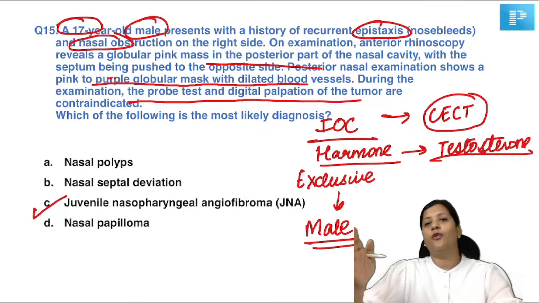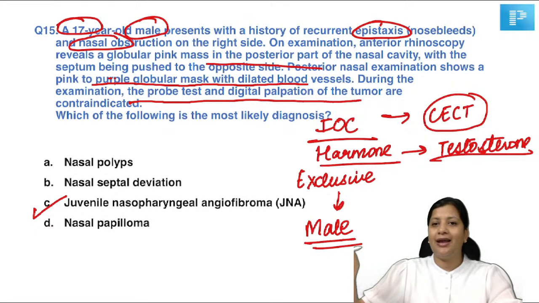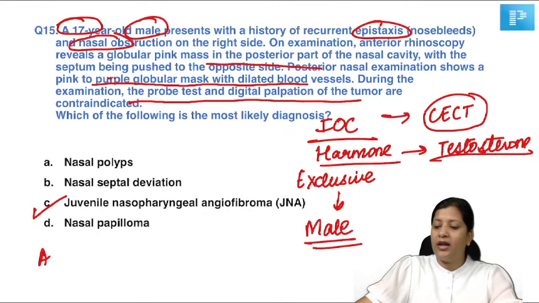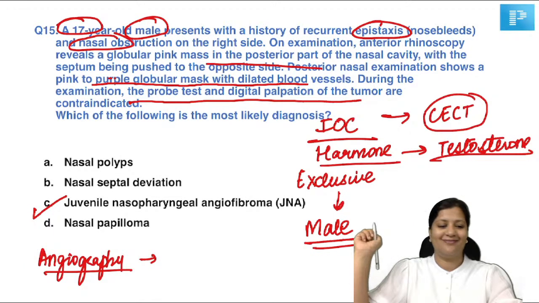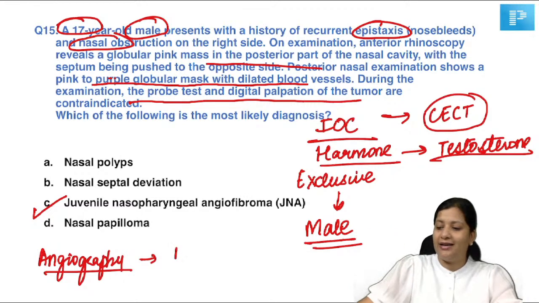Already they have told you probe test and digital palpation is contraindicated. How do you identify the feeding vessel to the tumor? By doing angiography. So on angiography, what is the most common feeding vessel to this tumor? Which artery is the main feeder to this tumor? Yes, absolutely right. It is your internal maxillary artery.